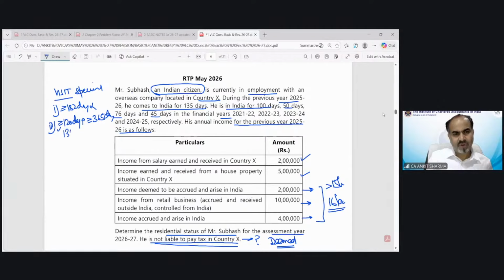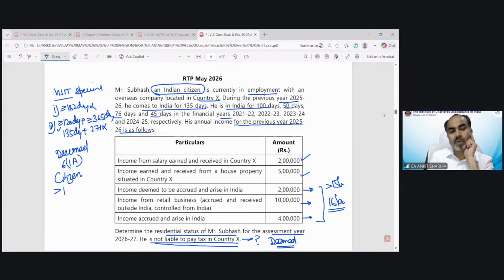He is in India for 135 days in the previous year, and in the 4 previous years, he was in India a total of 271 days. So this condition is not fulfilled. So he could not be a resident as per the special provision. So now we need to move on to the deemed resident provision. And you can see for the purpose of deemed resident, you should be a citizen of India.